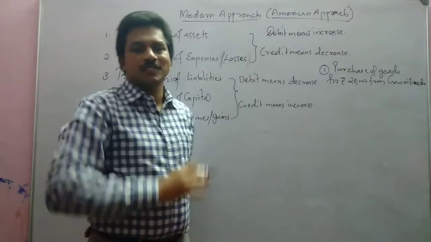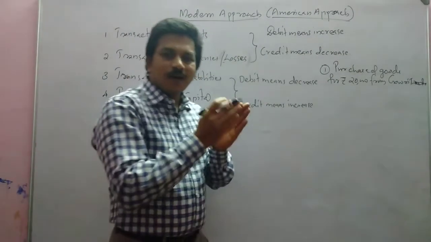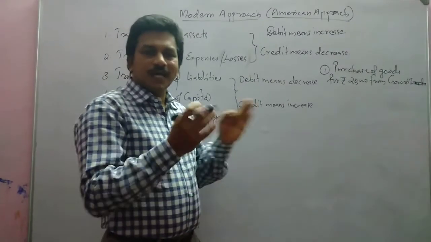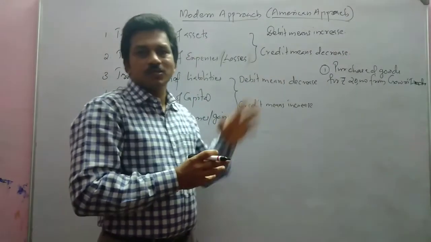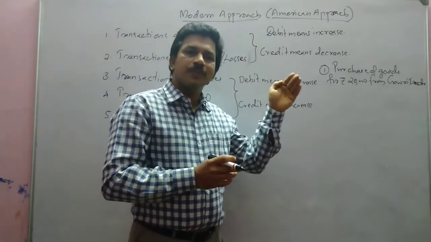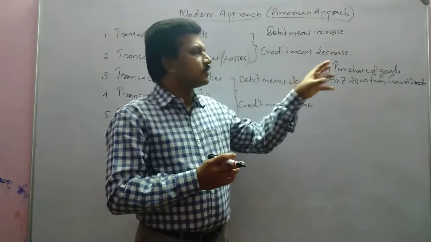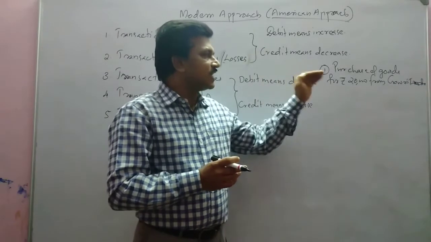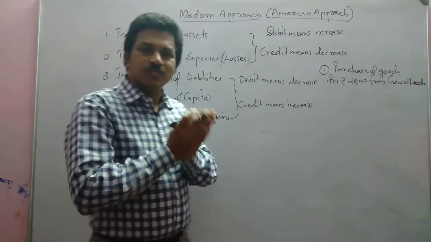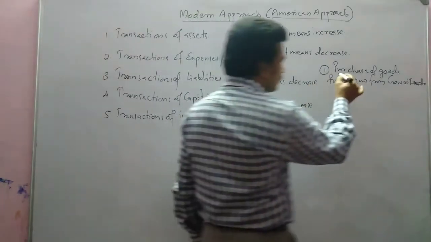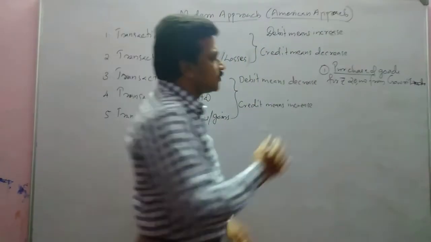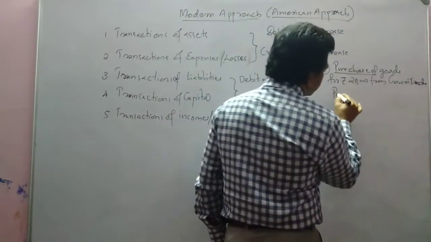So which are the aspects? We told that if an asset is purchased, the name of the asset will be written. Other than these assets, goods, if unsold, are unsold goods or stock. If it is stock, that will be our asset. But here we purchase the goods for sale. Such purchase of goods will be considered as purchase, not as an asset. So one of the aspects we can write is purchase.